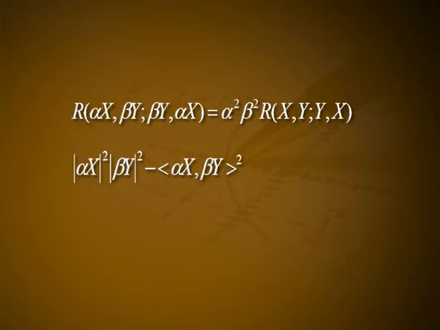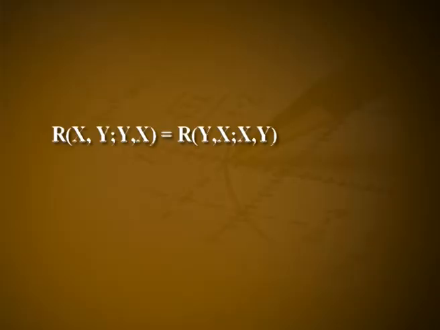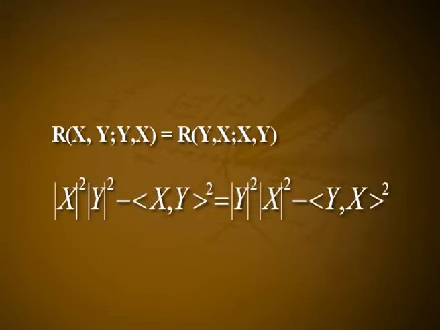And the second follows from R(αx,βy,βy,αx) = α²β² R(x,y,y,x), and ‖αx‖²‖βy‖² − ⟨αx,βy⟩² = α²β²(‖x‖²‖y‖² − ⟨x,y⟩²). Finally, the third comes from the equalities R(x,y,y,x) = R(y,x,x,y) and ‖x‖²‖y‖² − ⟨x,y⟩² = ‖y‖²‖x‖² − ⟨y,x⟩².